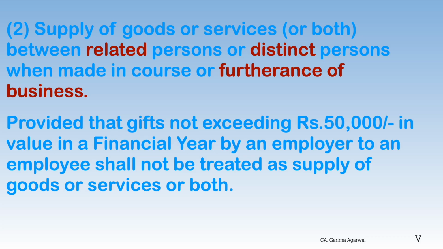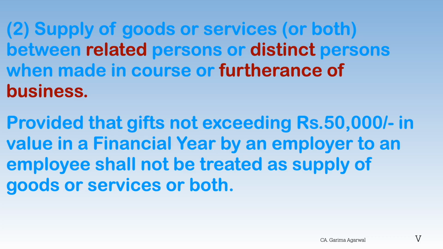GST is a tax on supply, not just on sale for a price. Under the CGST Act, supply includes certain transactions even if no consideration is involved with related persons or distinct persons. Why? If a father gives his son an iPhone from his business stock for free, why should GST apply? It's family, right? If related persons, for example holding company and subsidiary, branch and head office, relatives, could transfer goods or services without GST just because no money changes hands, they could avoid tax on the final sale.